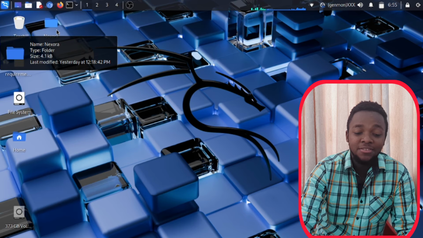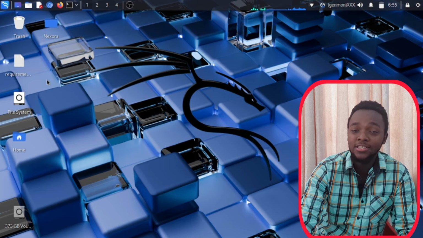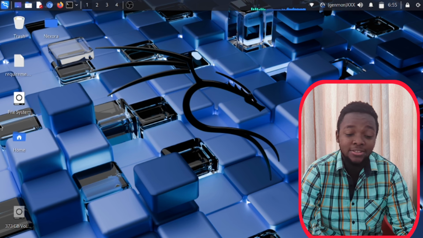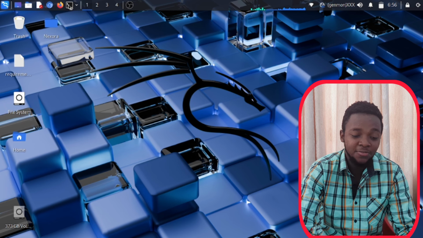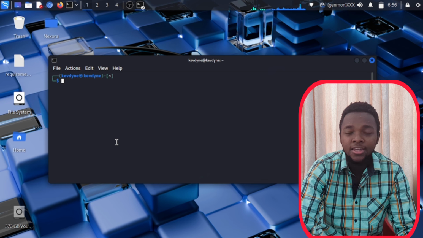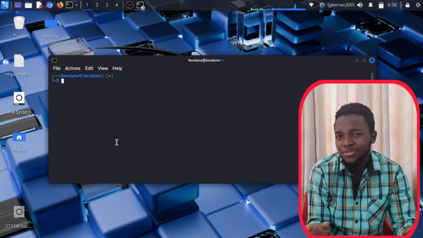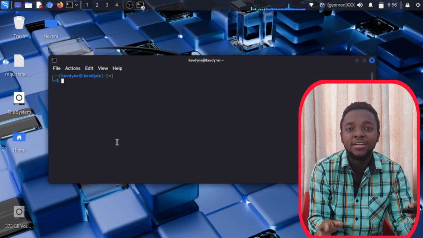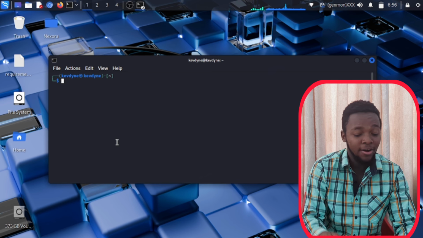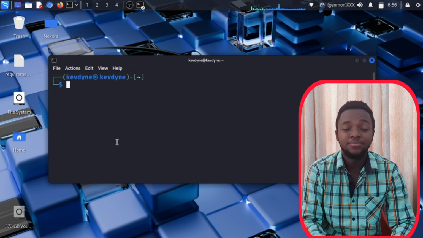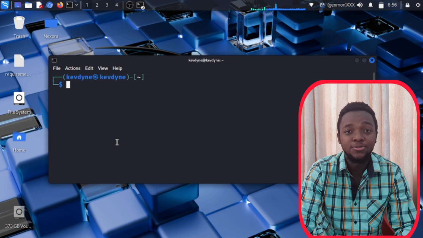Most of you might have seen this folder right over here, Nexora, on my desktop in almost all of my previous videos, and you didn't understand what it meant. Well, today's the reveal day, alright? This folder is Nexora, the AI assistant that I've been working on since 2020. But somewhere in between, for a full year or 2 years, I paused this project. Right now, I guess I'm back. Something inspired me again. We'll talk about that in another video, if you want to know what inspired me to get into all these things that I'm doing.